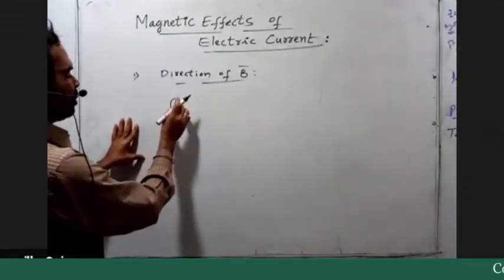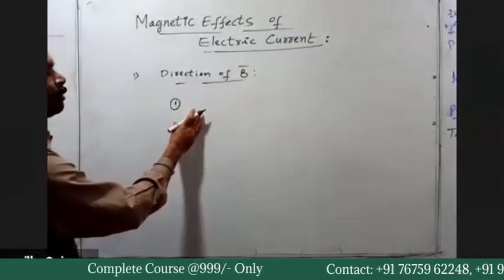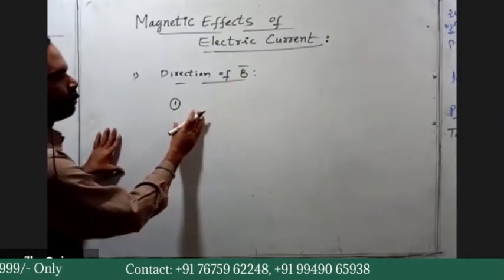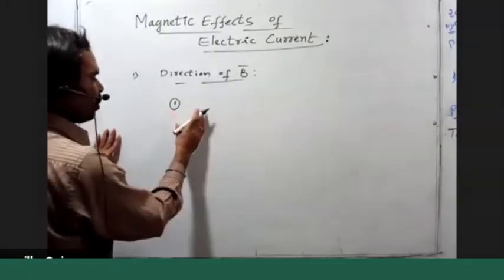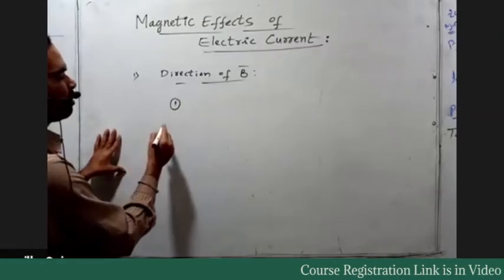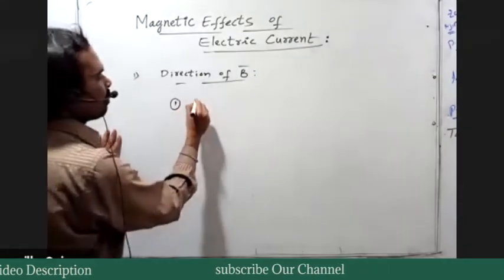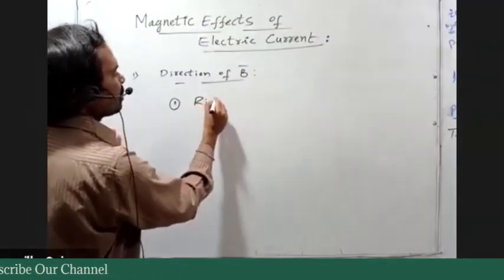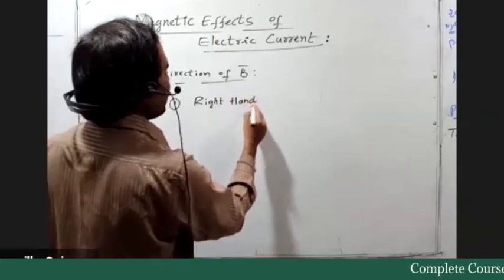To decide the direction of B bar, we can use the Ampere rule, and the other one is the right hand rule.